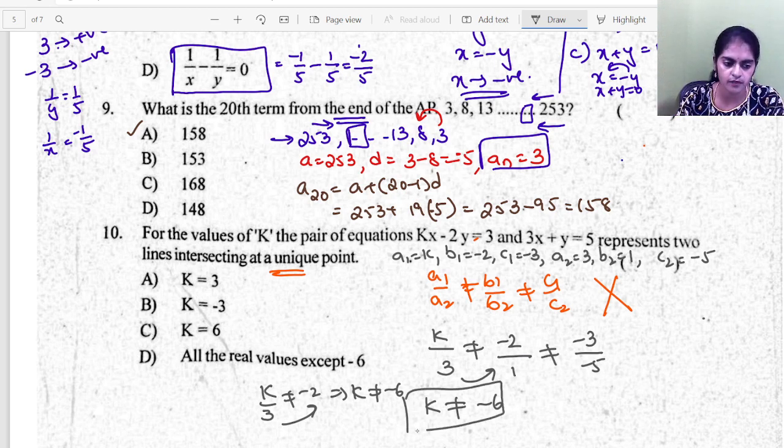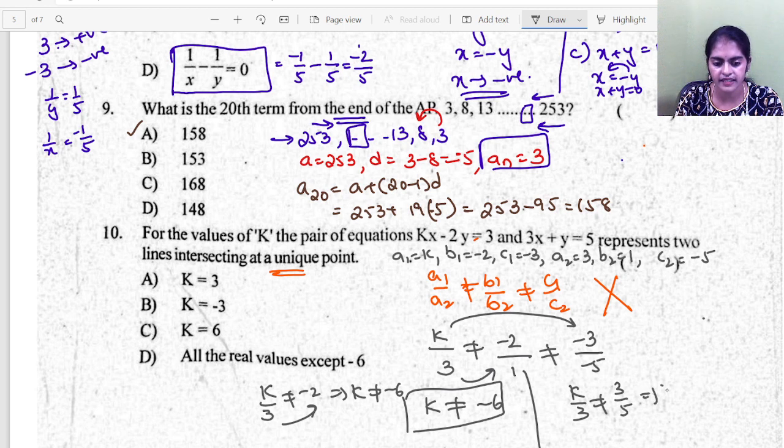This is one condition. Or if I take the other two, I can write k by 3 is not equal to 3 by 5, or k is not equal to 9 by 5. So two conditions you can take. But first preference will always be given to a1 by a2, b1 by b2, because only if these two are equal will you go to the third one, c1 by c2.